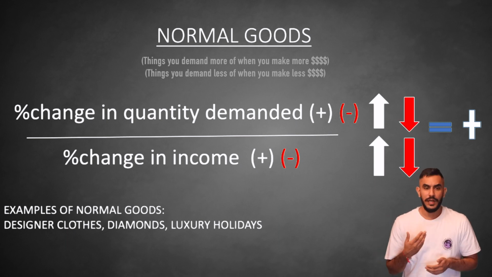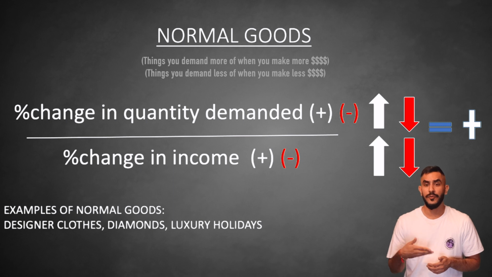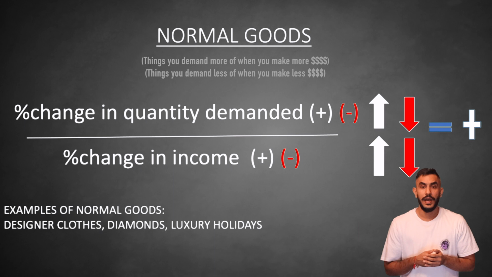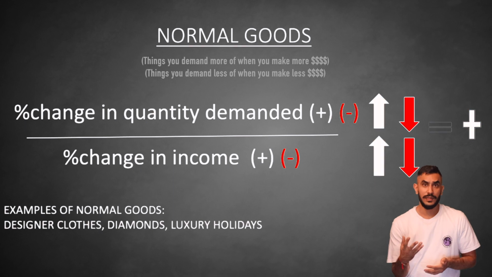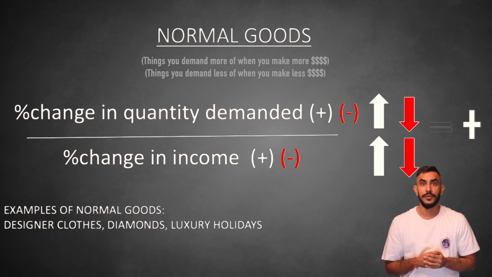Note that if incomes fall and demand for the good falls, this good will also be classified as a normal good, as the outcome would also lead to a positive YED. Remember, a negative number divided by another negative number will also give us a positive income elasticity of demand.